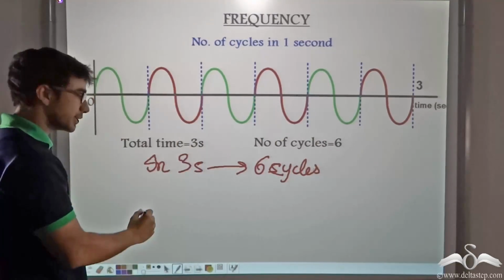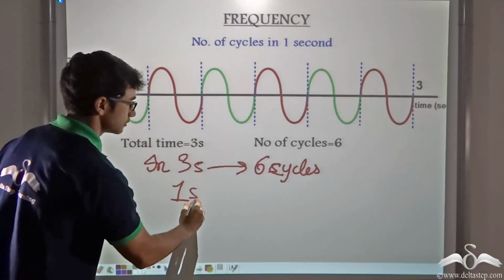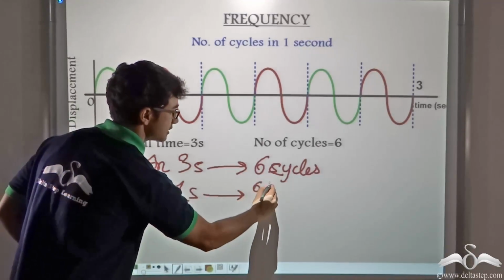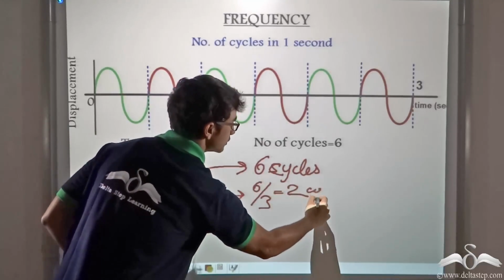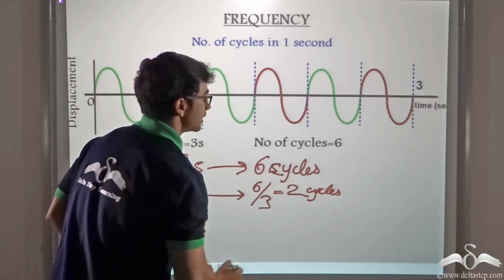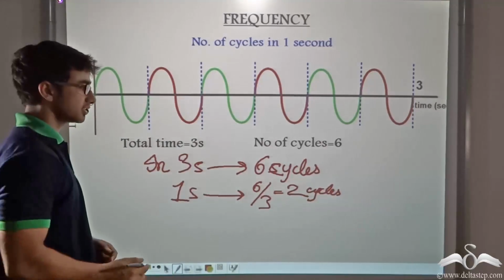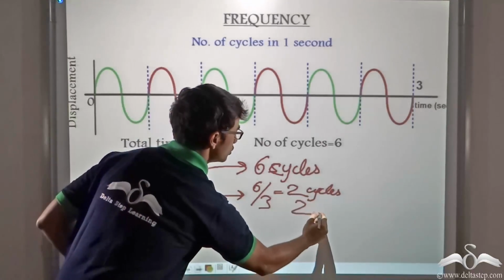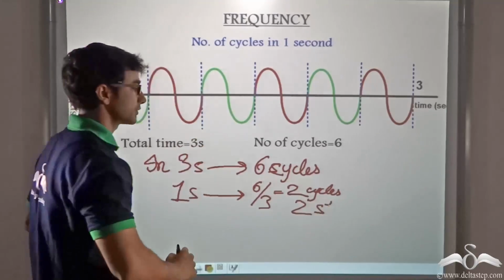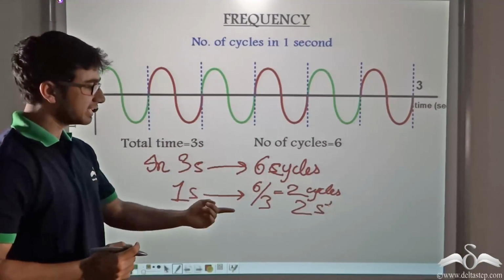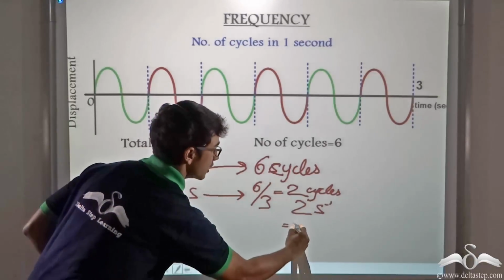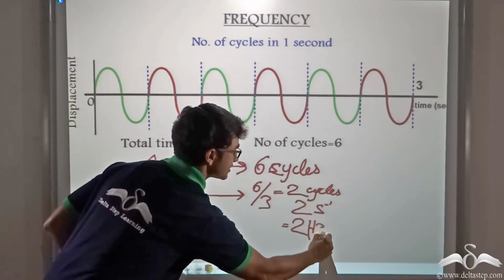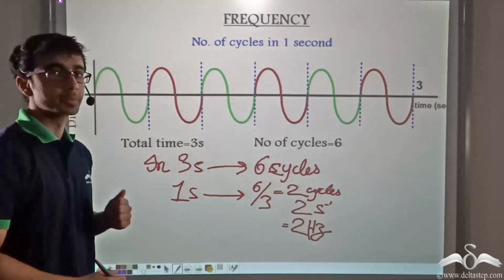So how many cycles do we have in 1 second? 6 by 3 or 2 cycles. Now the unit of this 2 cycles is 2 second inverse. Mathematically, second inverse is also known as hertz, and hertz is the unit of frequency.